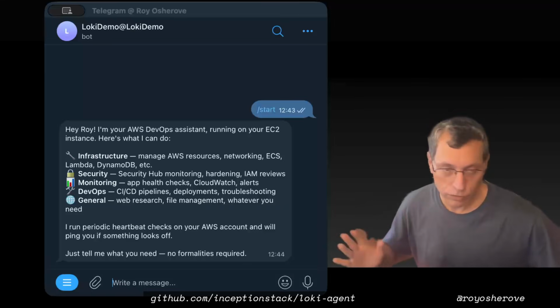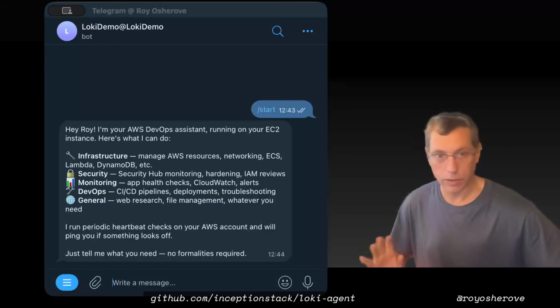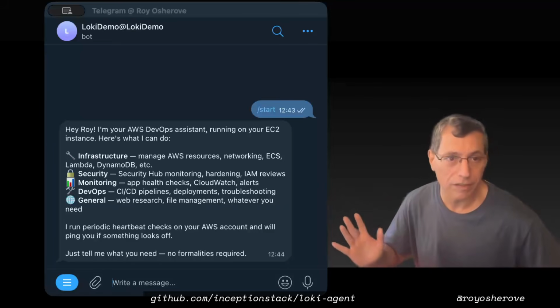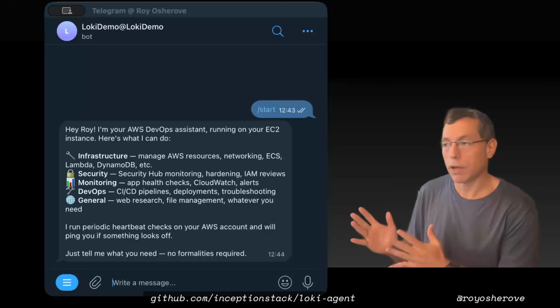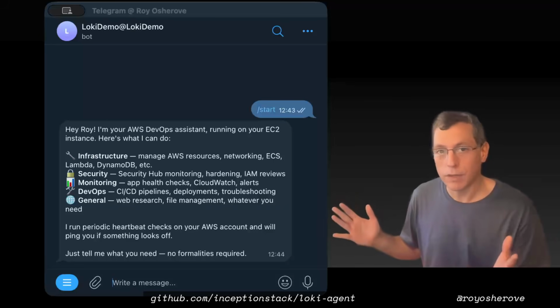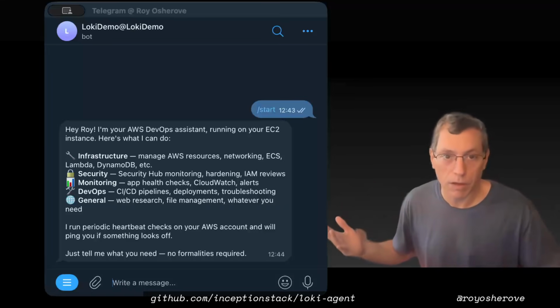So imagine you just installed it, you hooked it up to Telegram. That's going to be a separate tutorial, but it's very easy to connect it. And I have my bot right here. So what do I do? What can I build with it? It's running on a new AWS account that I created just for sandboxing purposes.